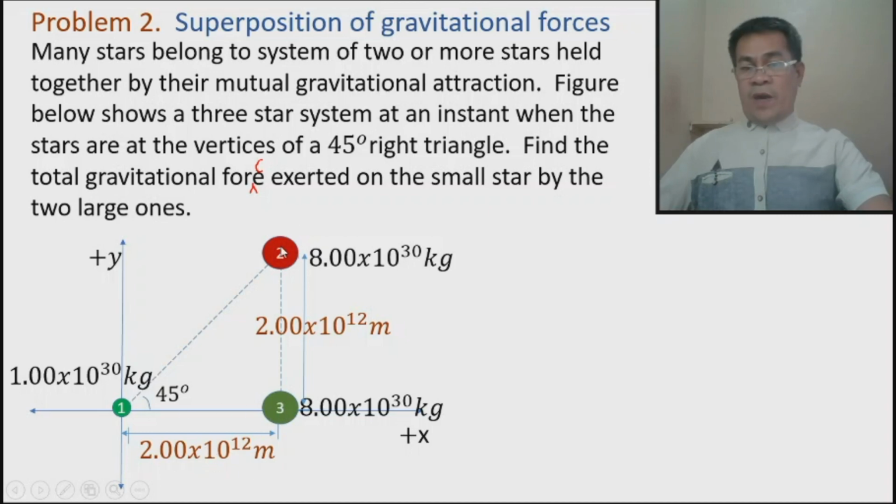Now, star 2 is located in the first quadrant of the Cartesian plane, whose coordinates are 2 times 10 raised to 12 and 2 times 10 raised to 12, the abscissa and the ordinate.